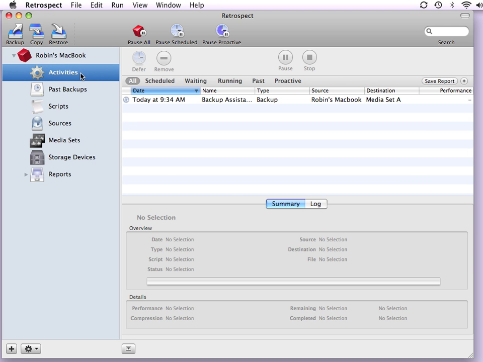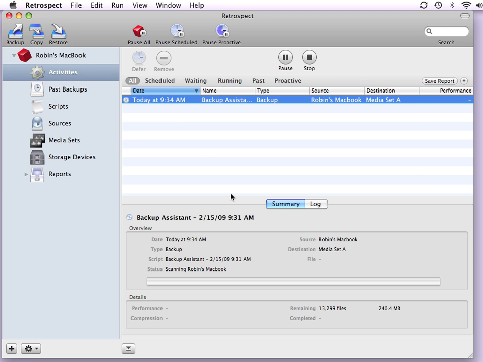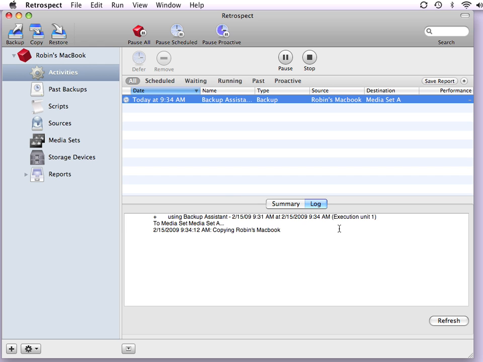Retrospect will then move over to the activities, and under the activities it'll show us that Retrospect has started scanning the drive. When it's done scanning the drive, it will then begin copying, and after copying, Retrospect will then do a byte-by-byte verification to make sure your files have been copied correctly. We can also click the log button over here to see the current progress of the backup or to see if there are any errors that may be occurring during the backup operation.